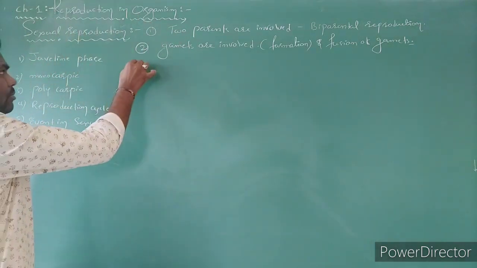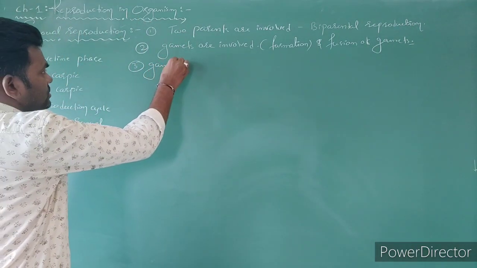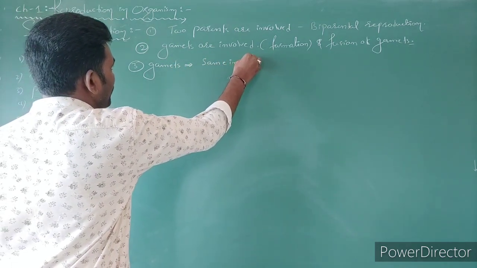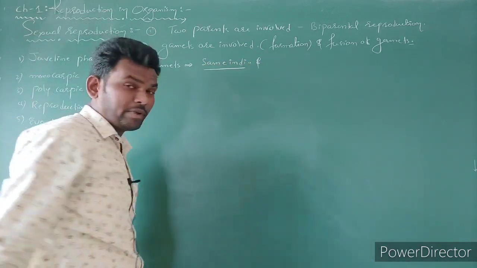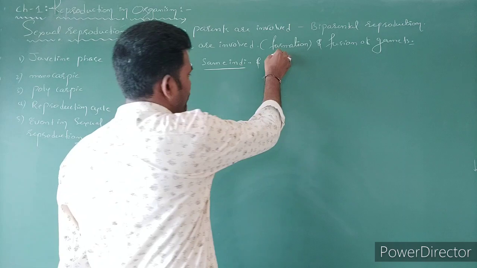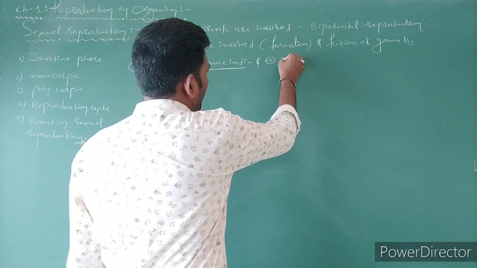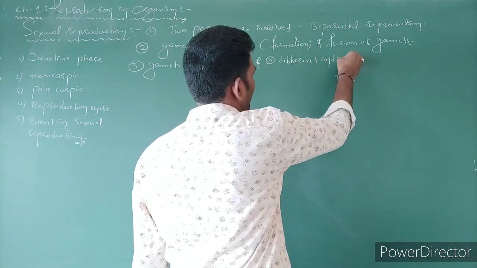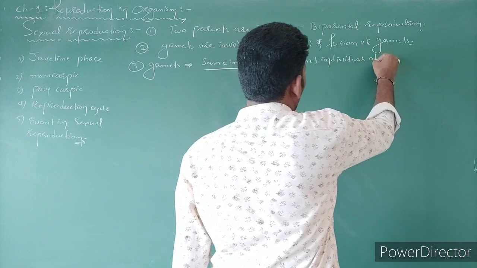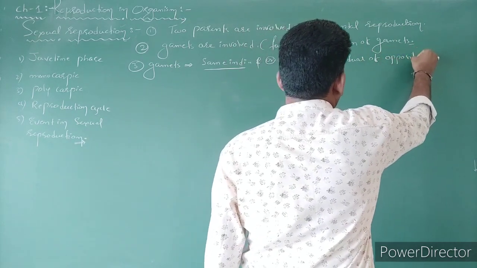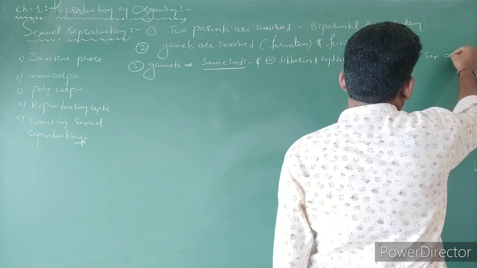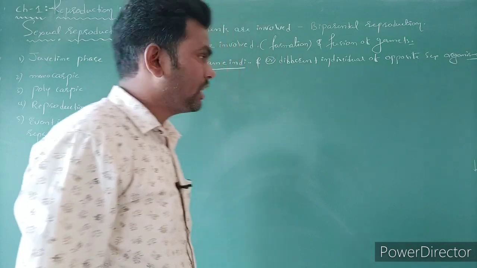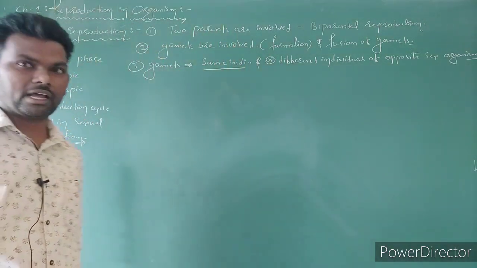And these gametes come from either the same individual or different individuals of opposite sex organisms, right? So this is the definition according to the NCERT language.